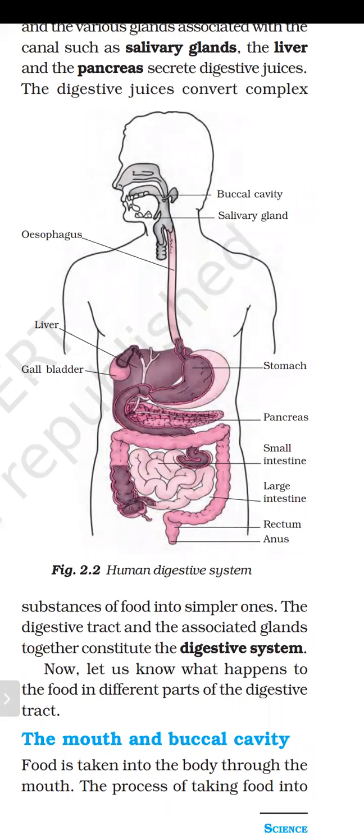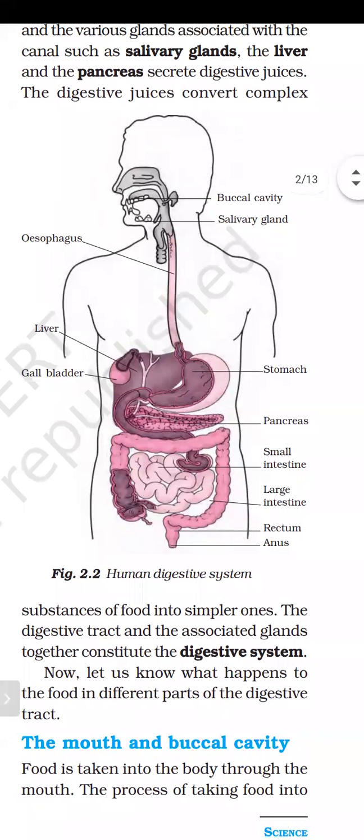Basically, a canal is a passage through which any liquid or anything is going. Like if you take the example of a water canal, through which water is flowing, it is the alimentary canal through which food will pass. The passage of food is known as the alimentary canal. In a simple way, we can say the passage of food is known as the alimentary canal, and it is starting from the buccal cavity and it will end at the anus.